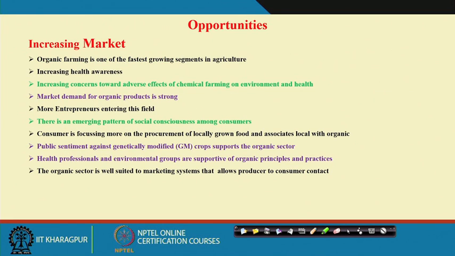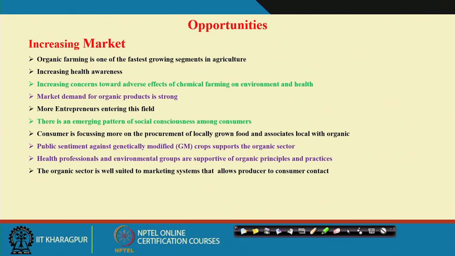So, there are opportunities, as you discussed. Looking at the weaknesses, the weaknesses give opportunity for organic farming. There is an increasing market. There is a great opportunity for the organic food market in India and the world as a whole, as we have discussed. There is a booming market, the organic market is growing. Organic farming is one of the fastest growing segments in the agricultural sector.